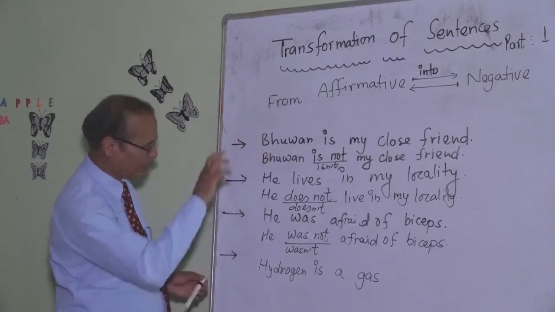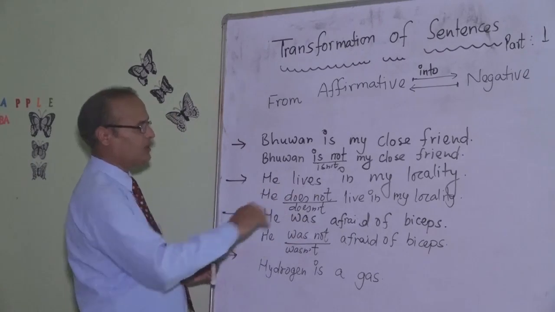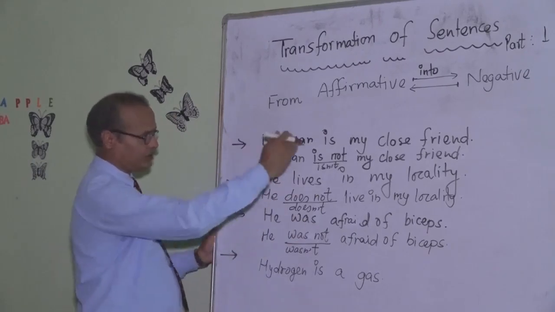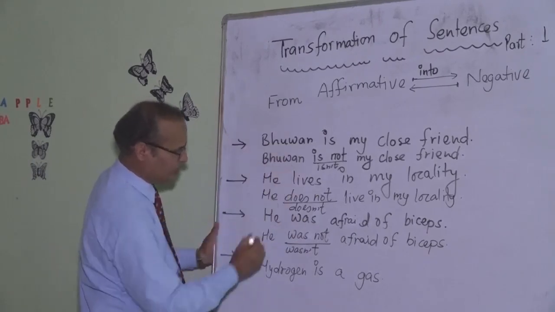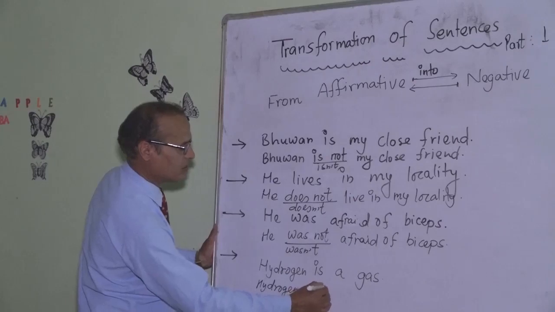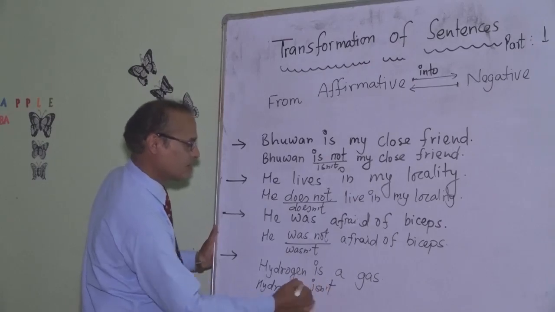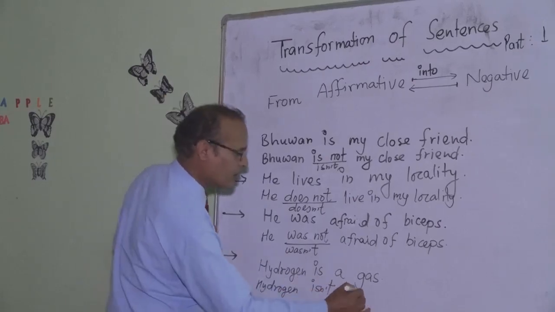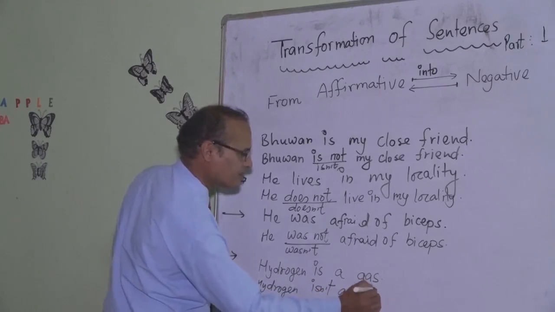One is my close friend. Hydrogen is a gas. Is not in negative, or isn't. We go through the same. Hydrogen isn't a gas.